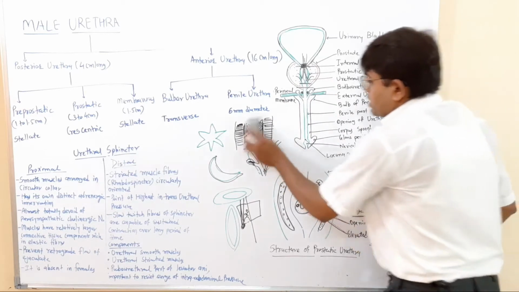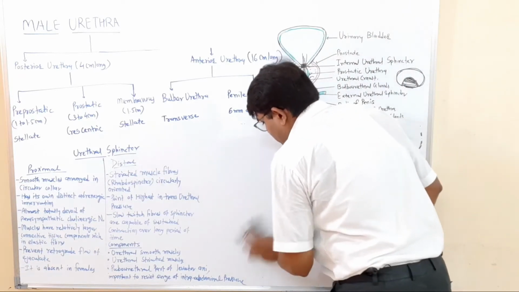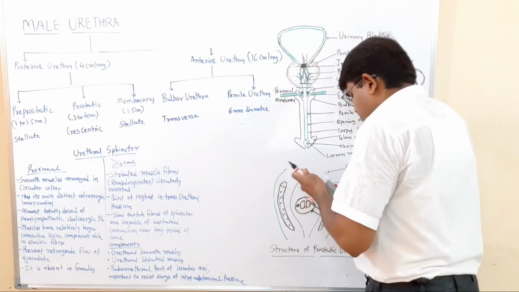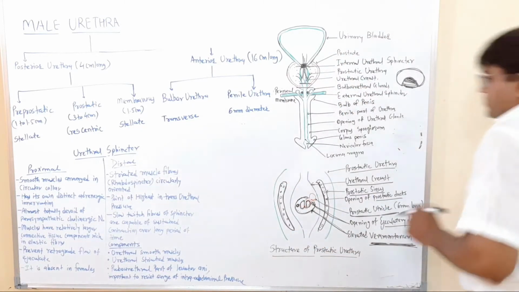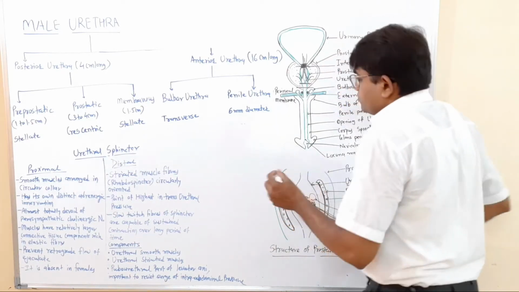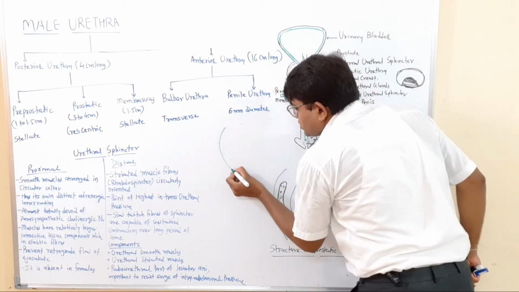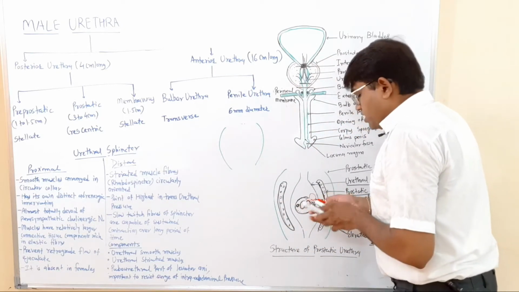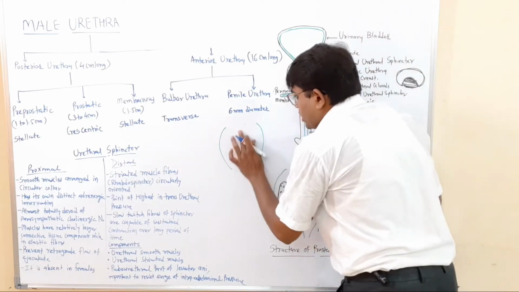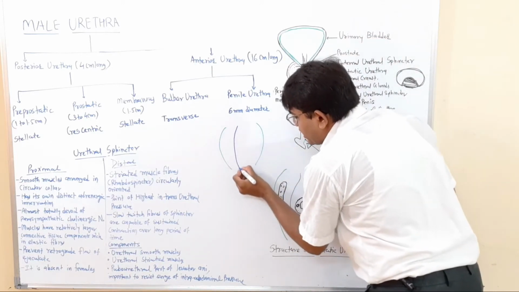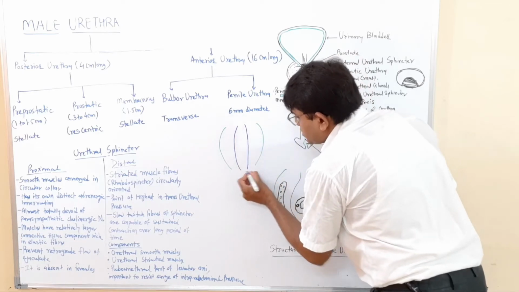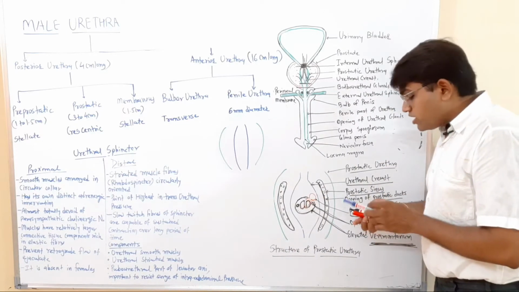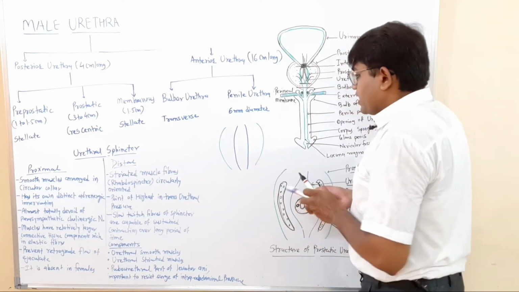So here I will draw it, so it will be easy for you in a distinct diagram. So first of all, what is this structure? It is a prostatic urethra. On the posterior part of this prostatic urethra, there is an elevated structure. This elevated structure is known as a urethral crest.